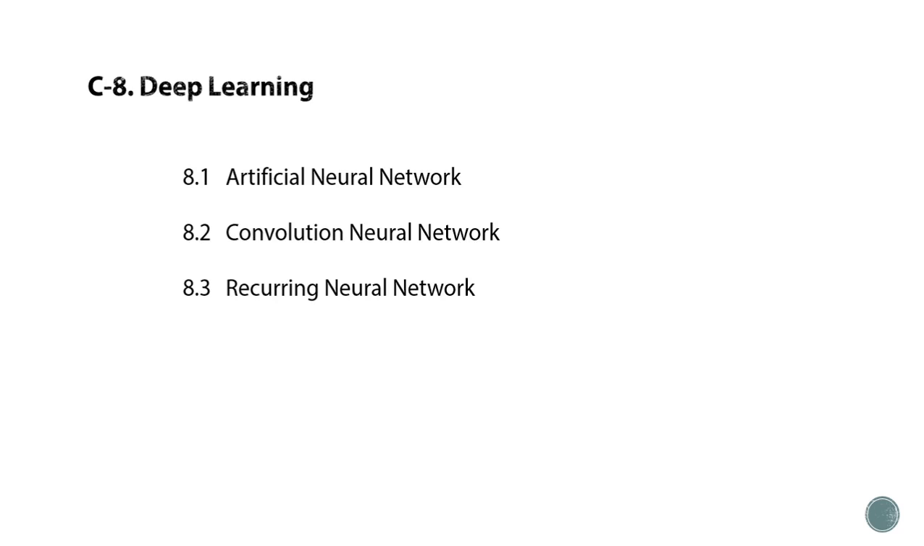Now the next and last chapter of our course is deep learning. It is a subfield of machine learning. It is concerned with algorithms inspired by the structure and function of the brain, called artificial neural networks. Machine learning uses algorithms to parse the data, learn from the data, and make decisions based on what it has learned. Deep learning and machine learning both fall under the broad category of artificial intelligence.